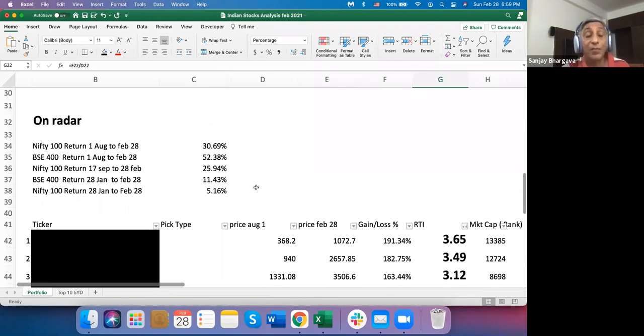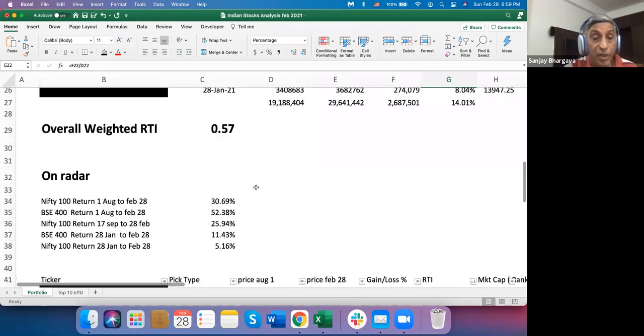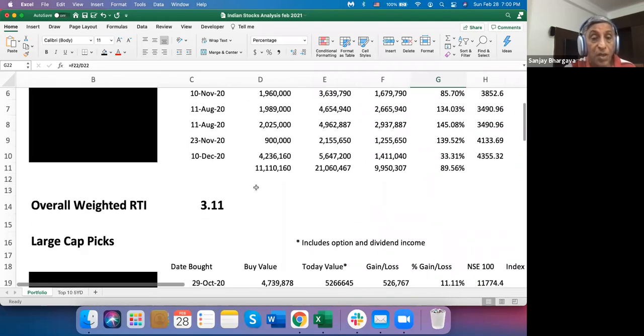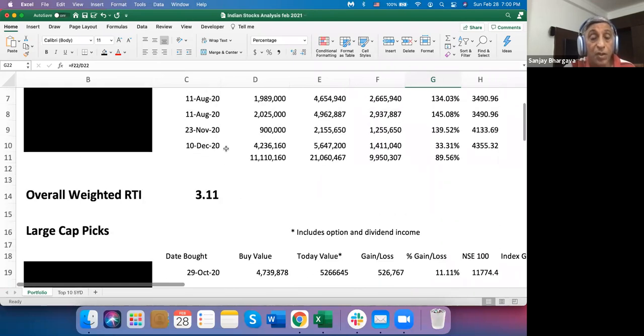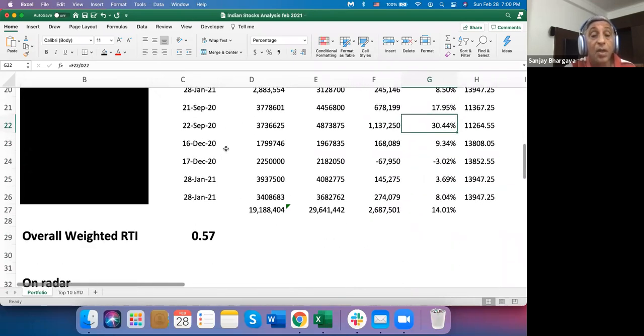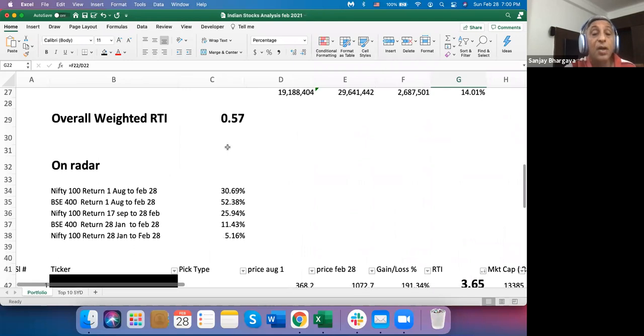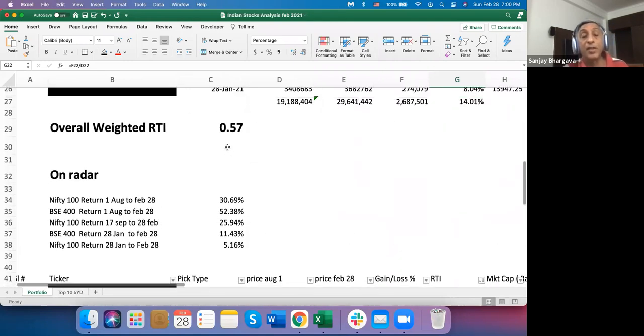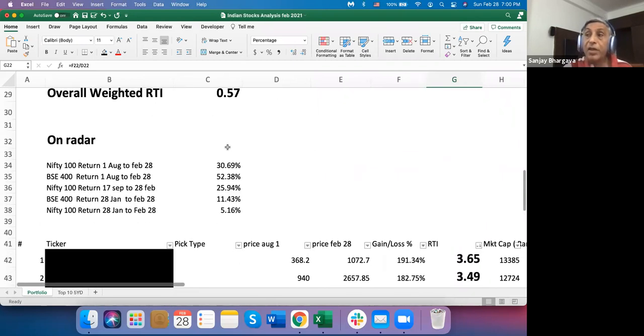Then I have some stocks which I have on the radar, which I want to add to my portfolio. As you can see, I have 5 stocks here and 7 stocks here, so 12 stocks. I want to add these 7, so that will make 19 stocks. I've identified these based on fundamental analysis and my view, but I then want to see how they've been performing relative to the index.